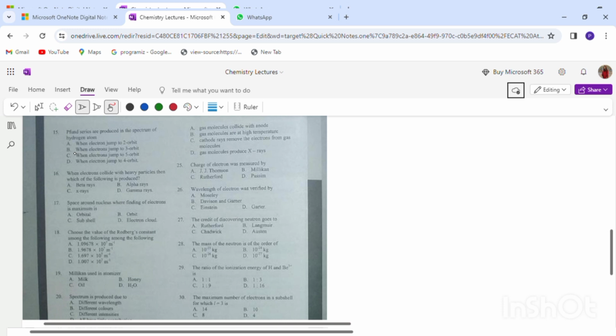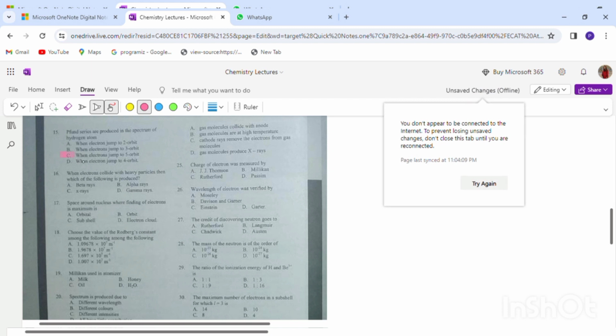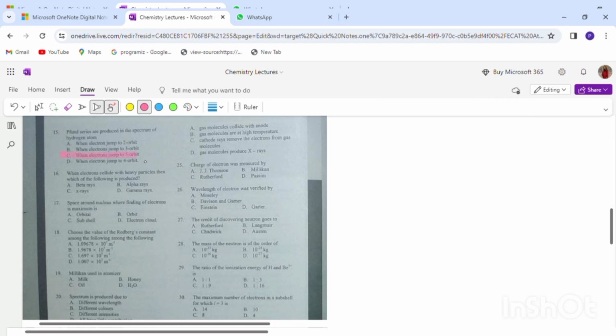To the 4th orbit, Brackett series. When electron jumps from anywhere to the 5th orbit, it is known as Pfund series, which means option C is right. So our correct option is C.